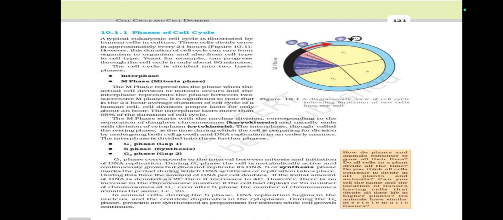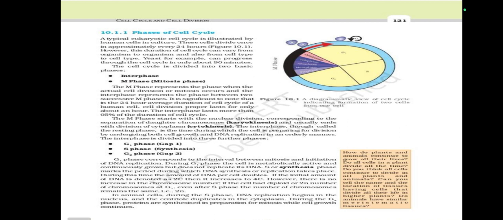In animal cells, during the S phase, DNA replication begins in the nucleus and the centriole duplicates in the cytoplasm. During the G2 phase, proteins are synthesized in preparation for mitosis while cell growth continues.